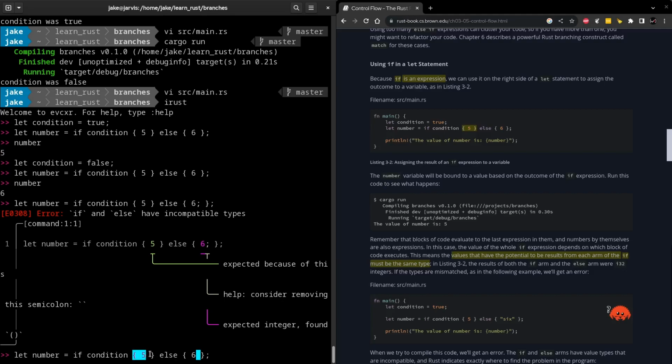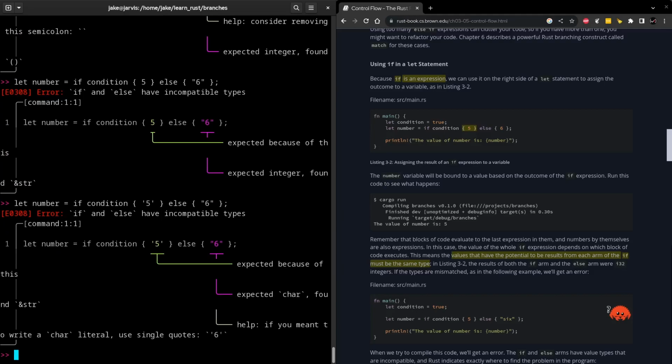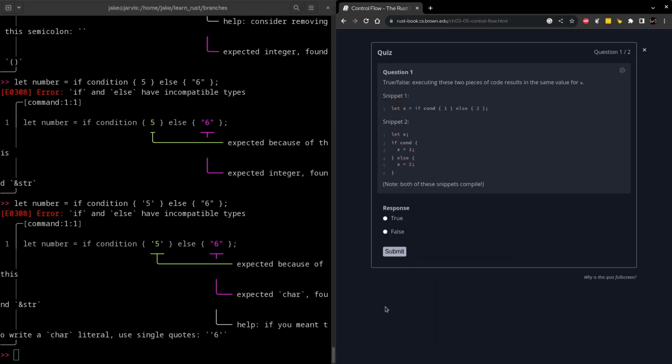So right now, these are both the default integers, but if we were to change one of these to a string, we get an error. So they have to be the same type for this to work. Okay, let's start the quiz.